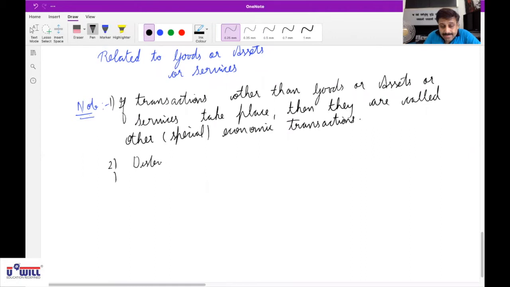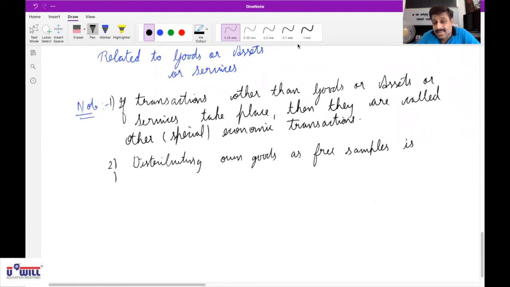Distributing own goods as free samples is an economic transaction.